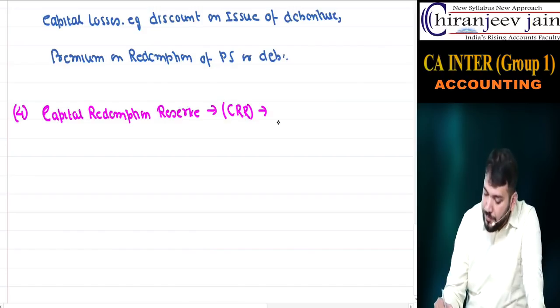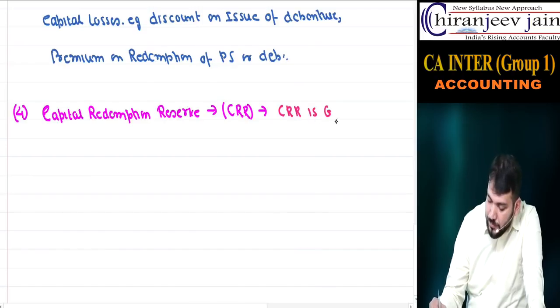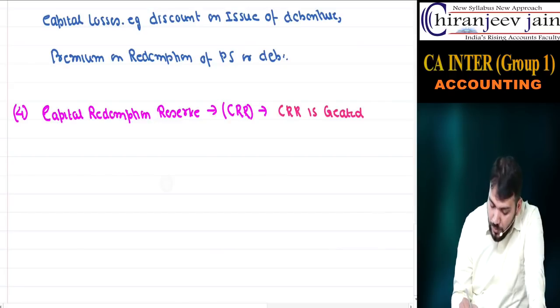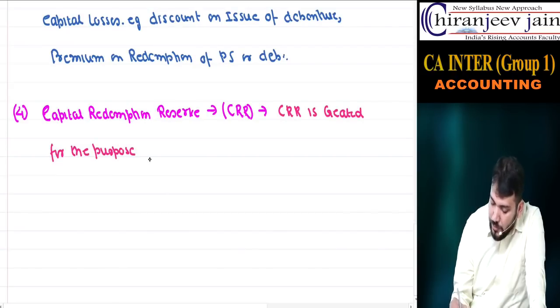But write down, CRR is created for the purpose of redemption of what?